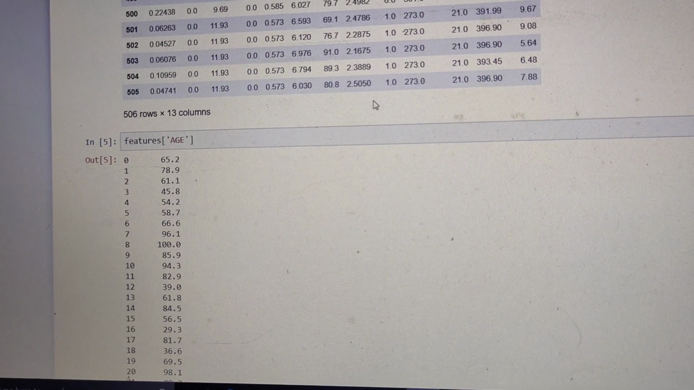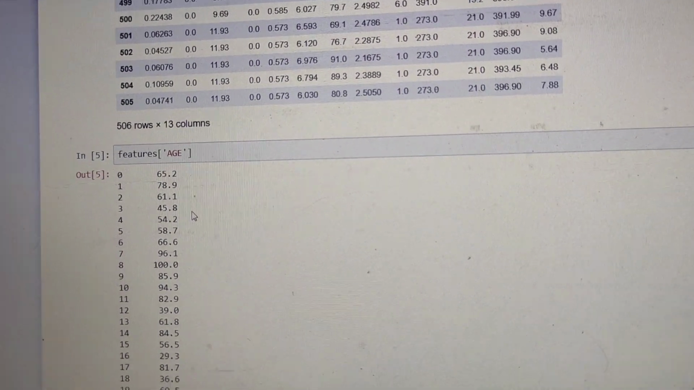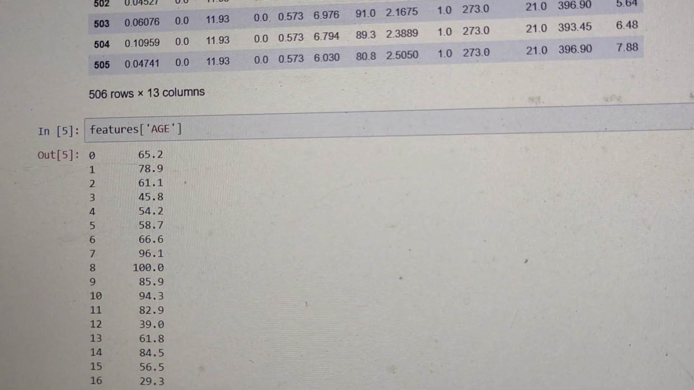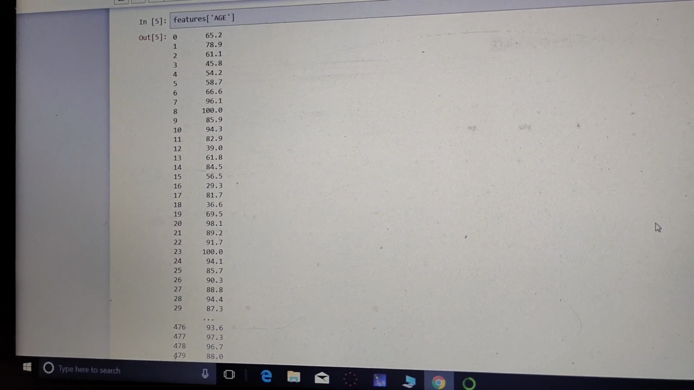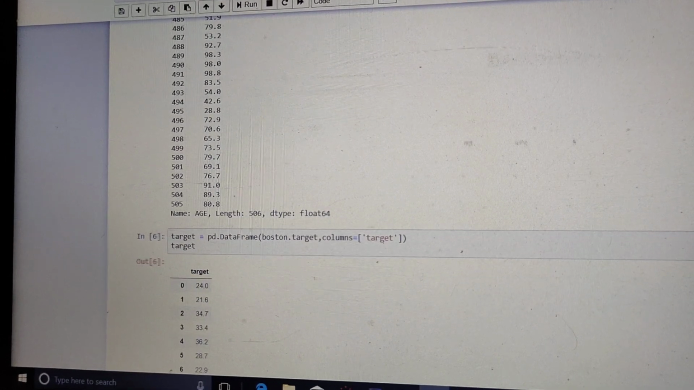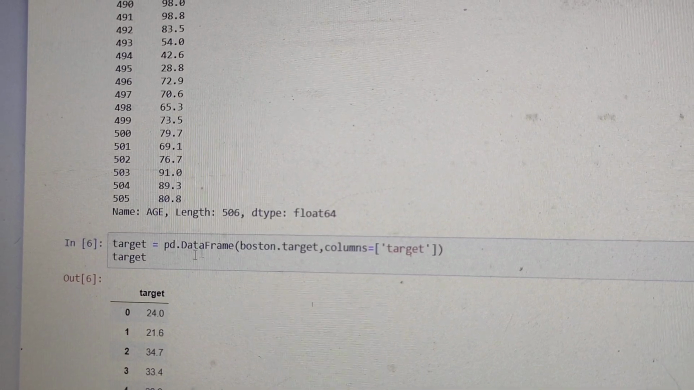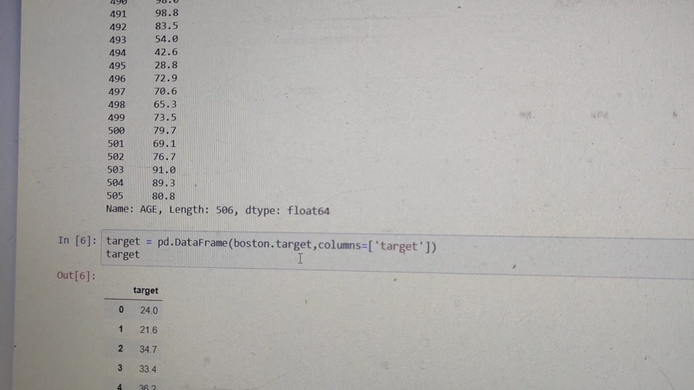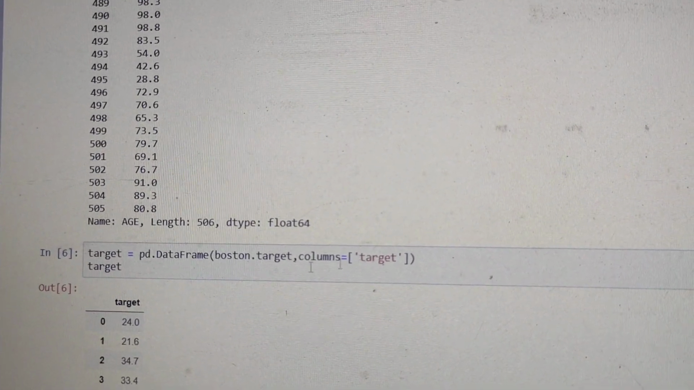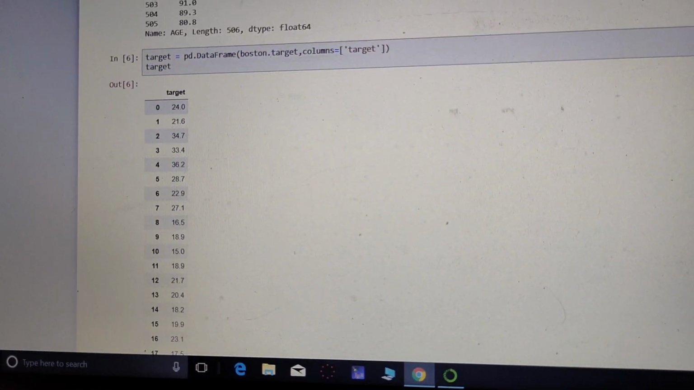However, I want to predict one feature value, age. Taking age, there is some predicted output. There are some predicted values, and I have considered this target output in the Boston data frame. The target is pd.DataFrame, Boston.target, with the column equal to target. There is a target value in this Boston dataset.